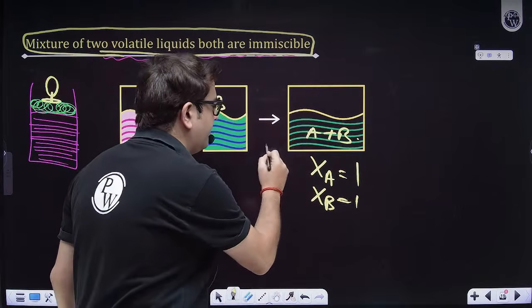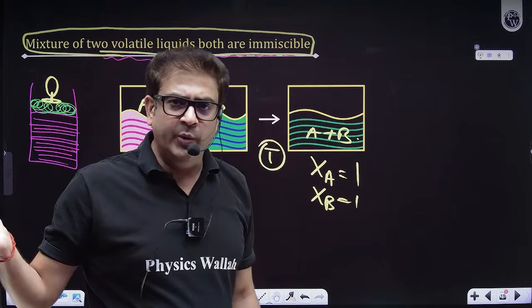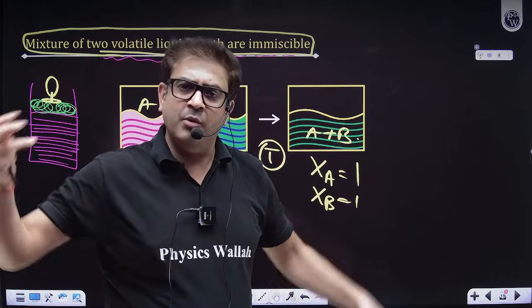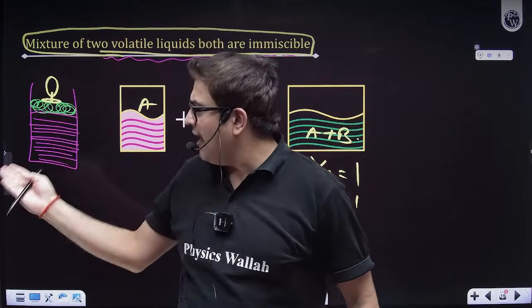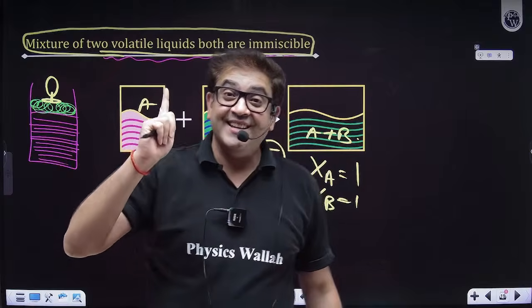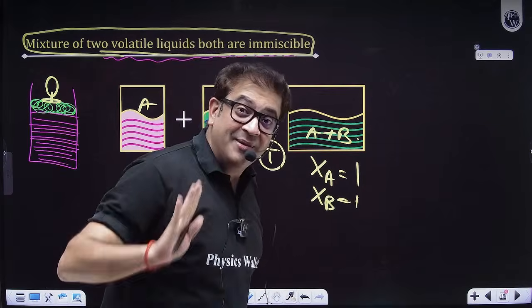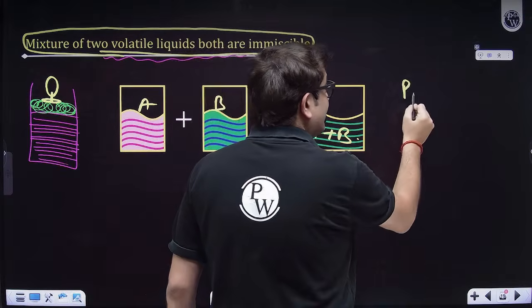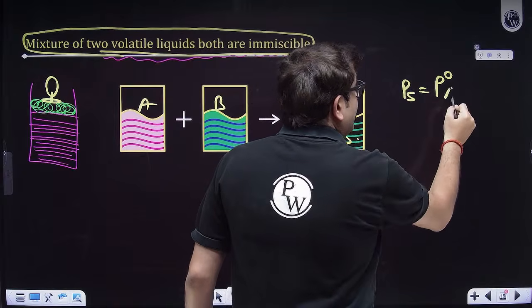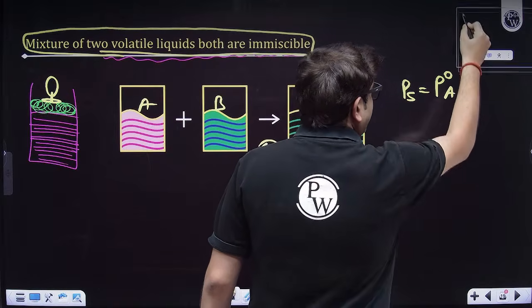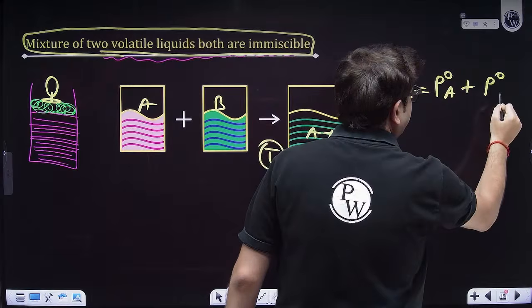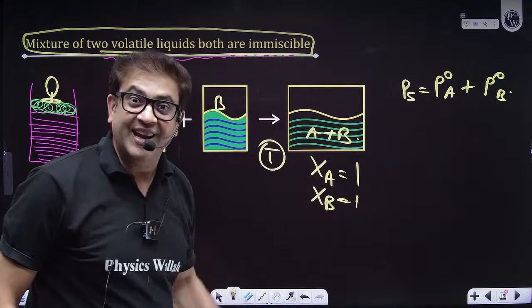Then you are putting a temperature T. We are liquid, so as per our temperature and boiling point, we will form vapors because we have no business with each other. That means the formula will remain the same. What will be the pressure of solution? P naught A plus P naught B. Sir, why are you not writing XA and XB? Because they are one. They are immiscible.